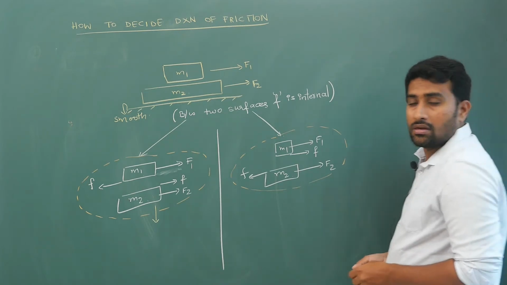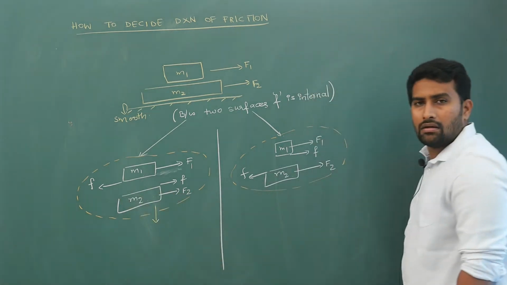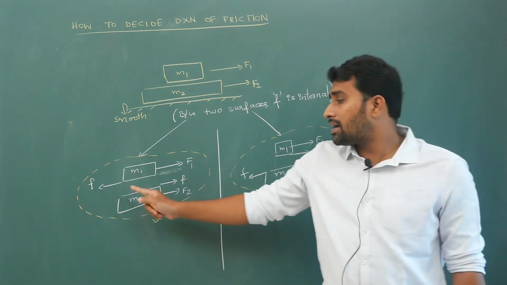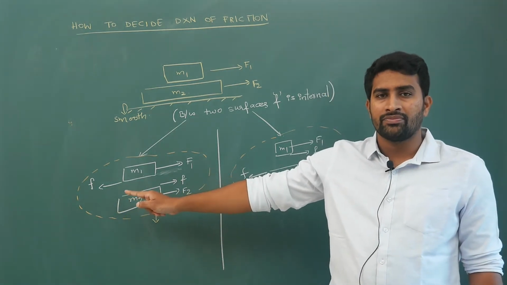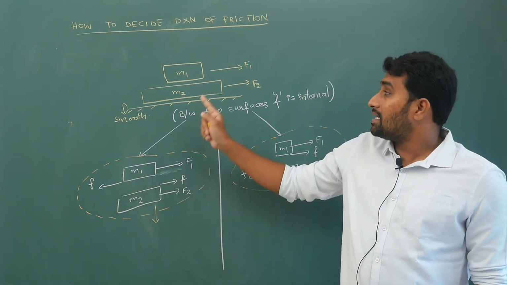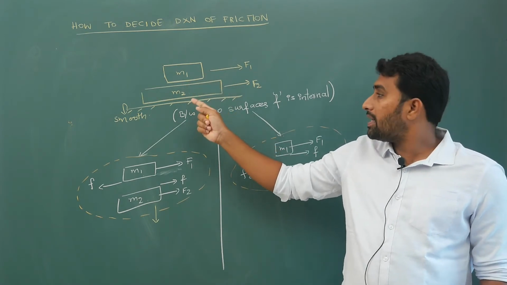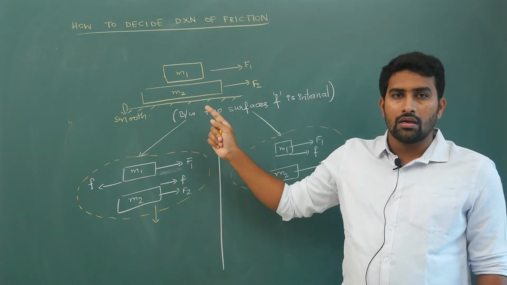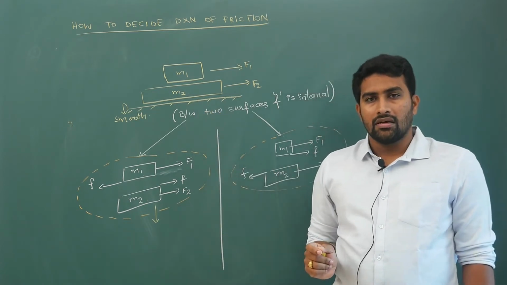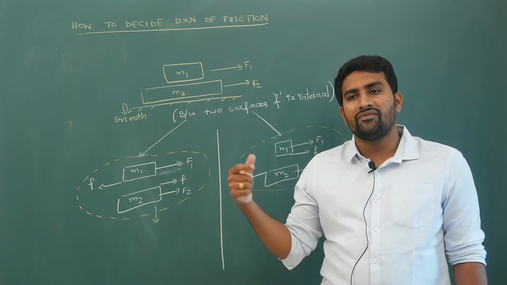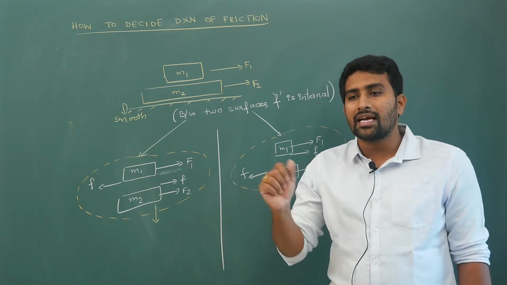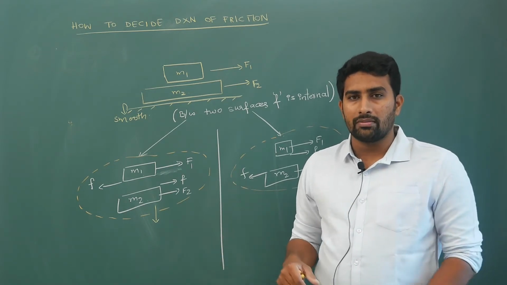Your friction will act in the backward direction on this block if the accelerating tendency of M1 is more compared to M2. What friction does is, friction slows down the fast moving block, and friction accelerates the slow moving block.